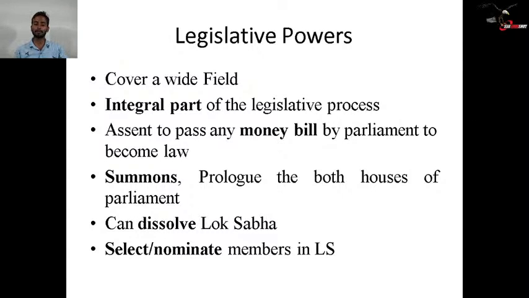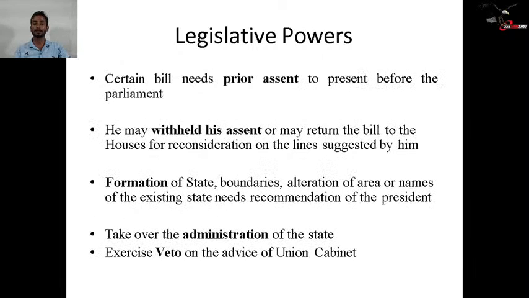He can also dissolve the Lok Sabha. Once the Lok Sabha has completed its tenure, it is dissolved after five years, again by the President of India. He can nominate members to the Lok Sabha; Anglo-Indian members were nominated till January 2020, but after that it is no longer compulsory for the President of India to nominate two Anglo-Indian members. Now, what are the next legislative powers of the President? Certain bills need the prior assent of the President before being introduced in Parliament, like a money bill.